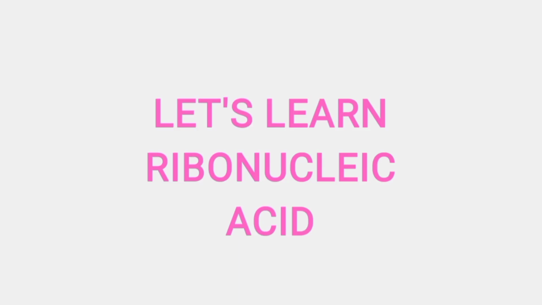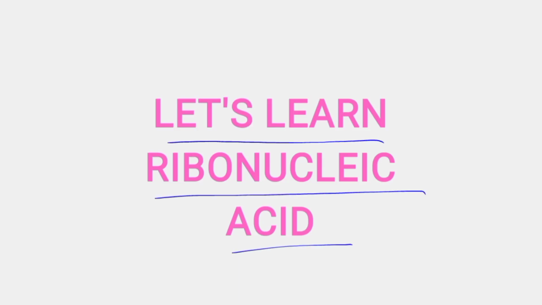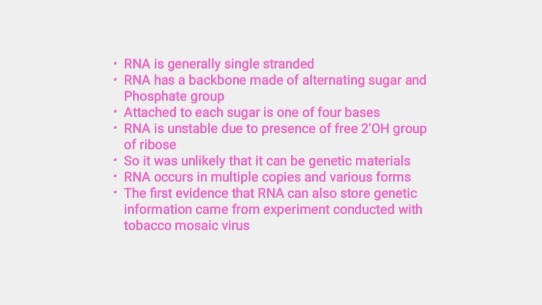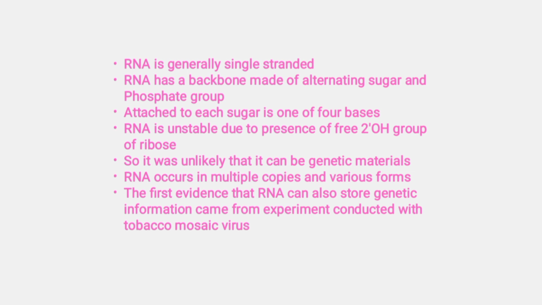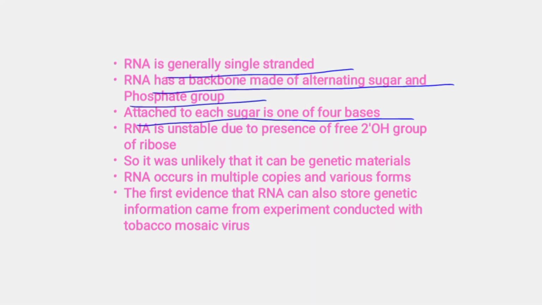Hello friends, in this video we learn about ribonucleic acid, that is RNA. It is generally single stranded. RNA has a backbone made of alternating sugar and phosphate groups. Attached to each sugar is one of the four bases, that is adenine, guanine, cytosine and uracil.